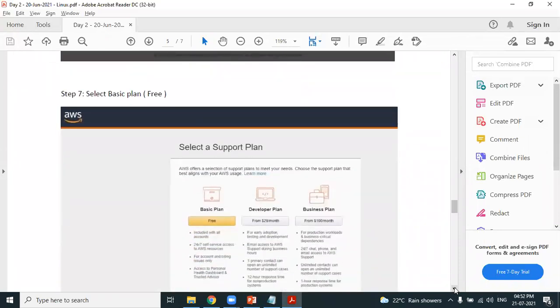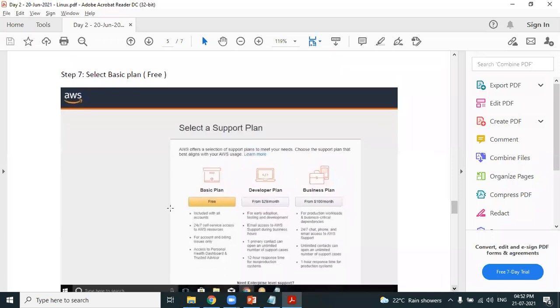AWS provides 3 types of plans: basic plan, developer plan, and business plan. And very important observation, the basic plan is free. Select a basic plan. Free plan is more than enough. We are creating an AWS account, basic plan. Basic plan is free for a period of 12 months.